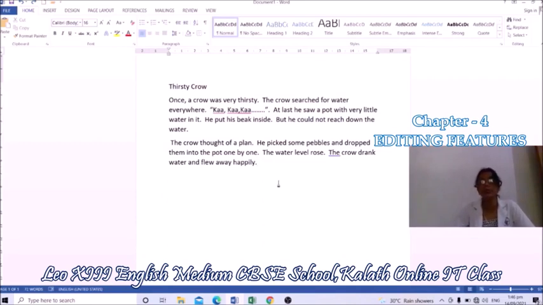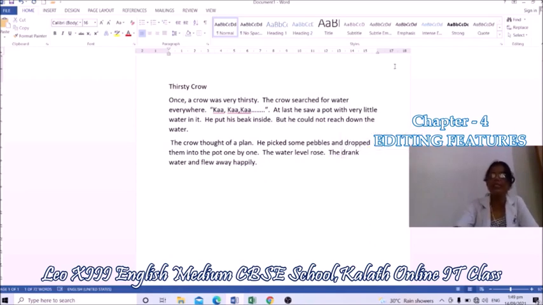Next we are going to study about caps lock key that we studied in the previous class. What is the use of caps lock key? Yes, caps lock key is used to type capital letters. If caps lock key is on, a small green light will glow on the right side of the keyboard. Then you can type capital letters. I need this word, this crow, in capital letters.